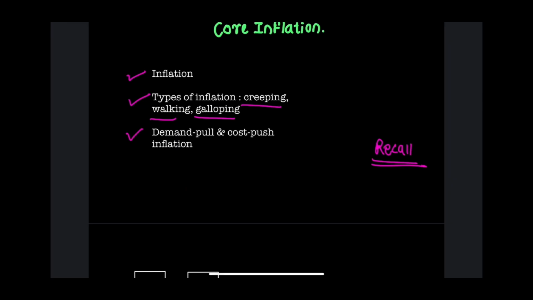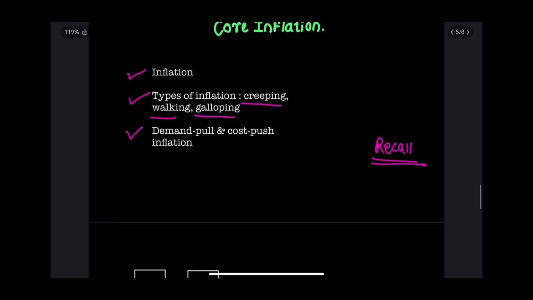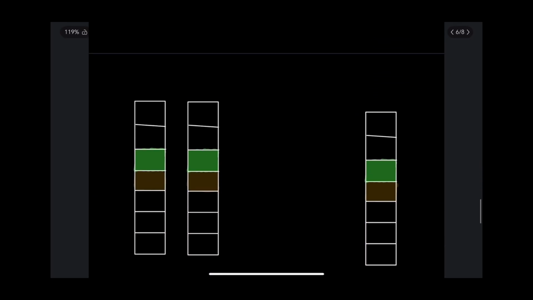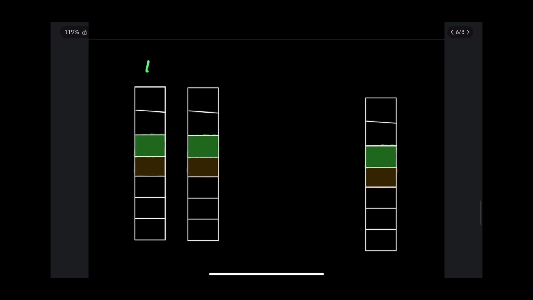Having said this, now let us move on towards today's video on headline inflation and core inflation. इसको हम समझेंगे with some example. Let us consider that there are two baskets in which various items are included. Out of that, the most volatile are food and fuel.